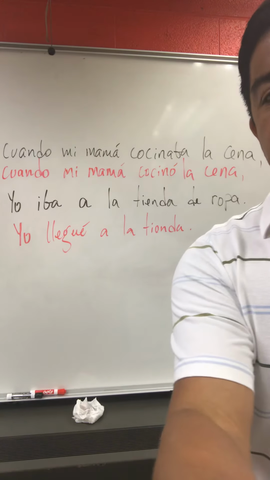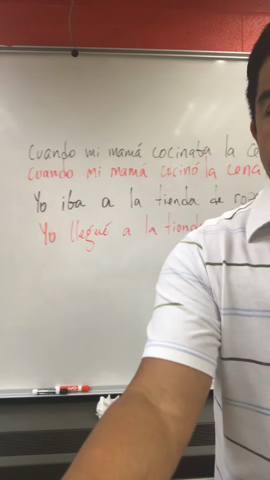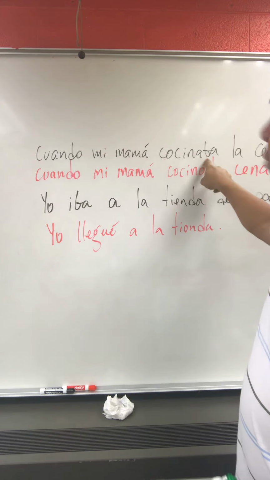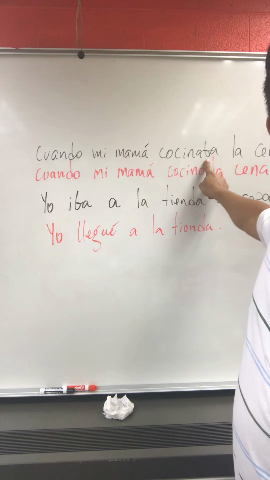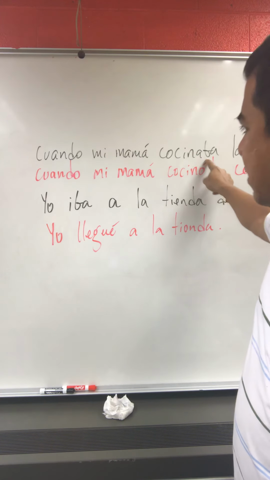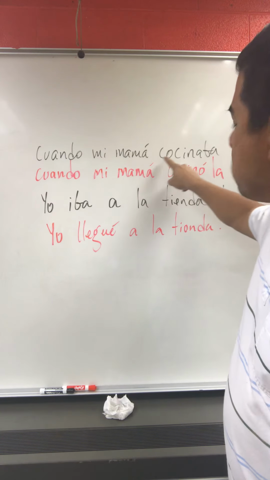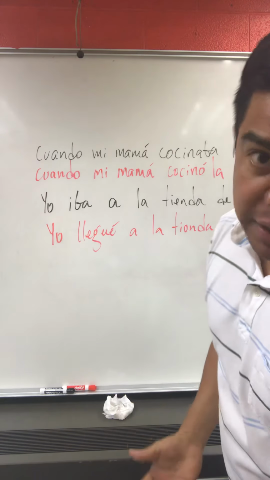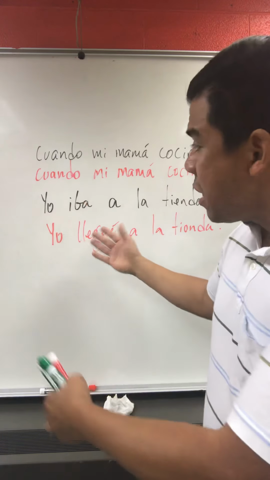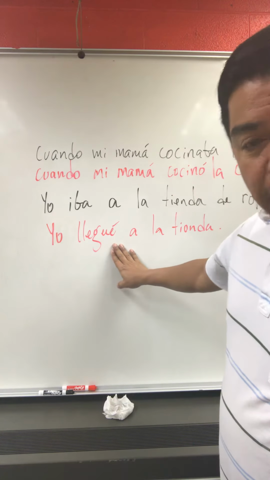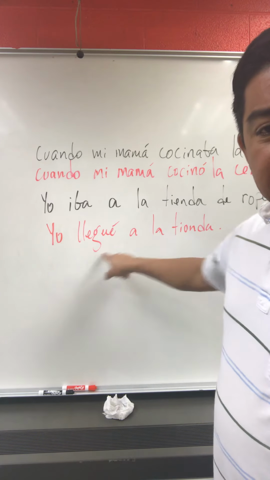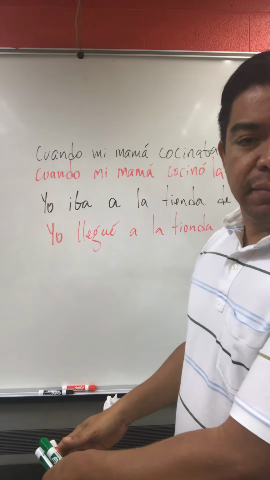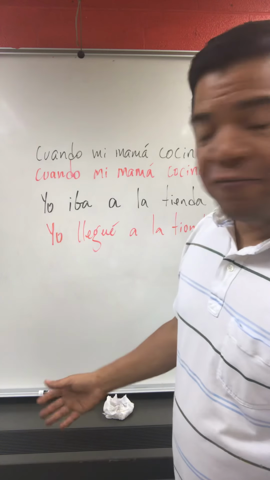So, this one means, cuando mi mamá cocinaba la cena, look at the ending, aba. That means this verb is in the imperfect. When my mom was cooking dinner, okay, we didn't say that she finished cooking dinner. As she was cooking dinner, I arrived, yo llegué to the store. So this action ended. I arrived to the store. I'm there. So I arrived.